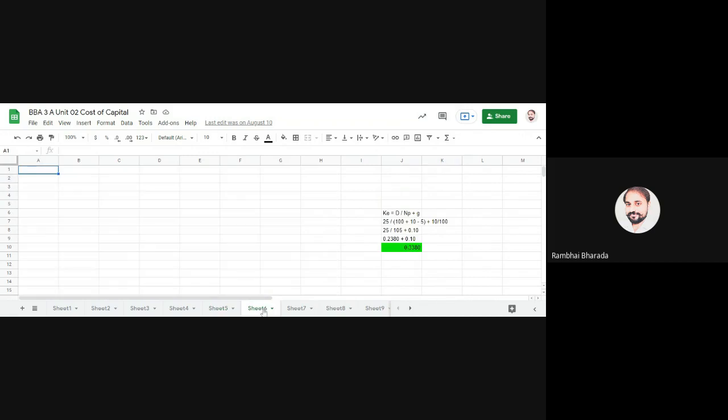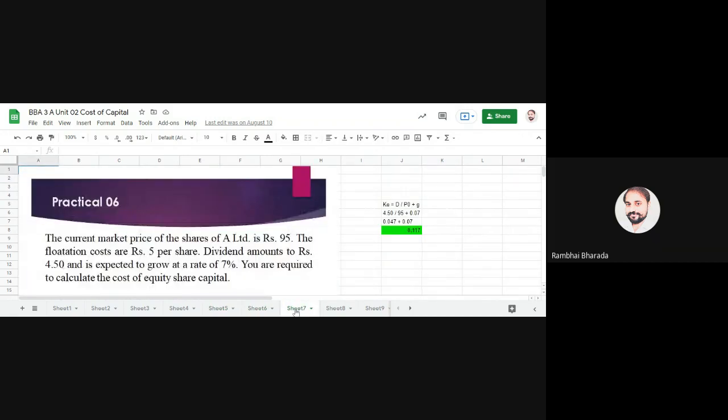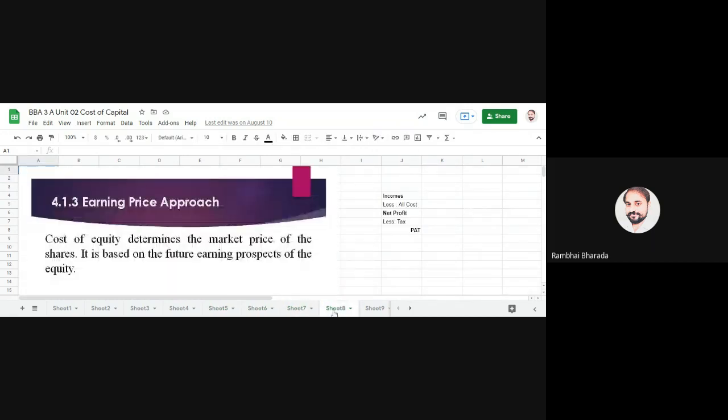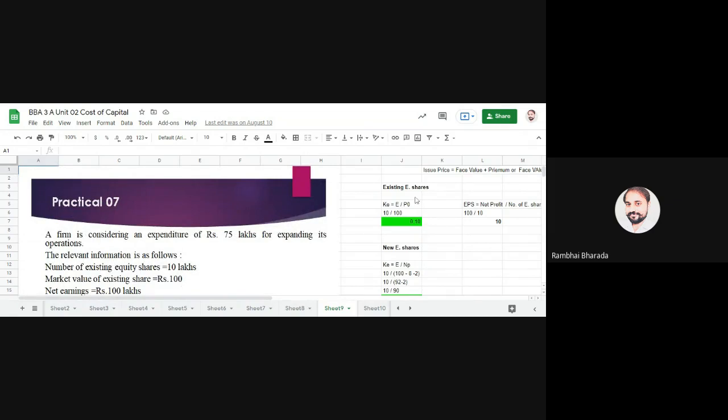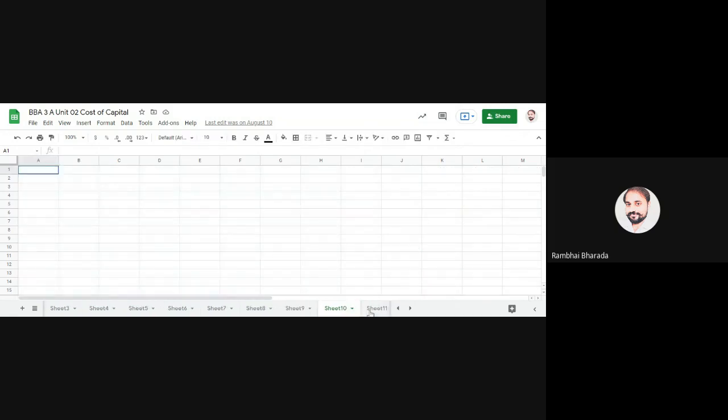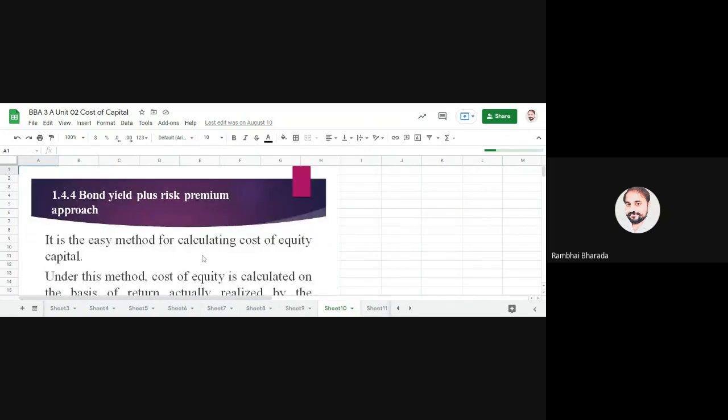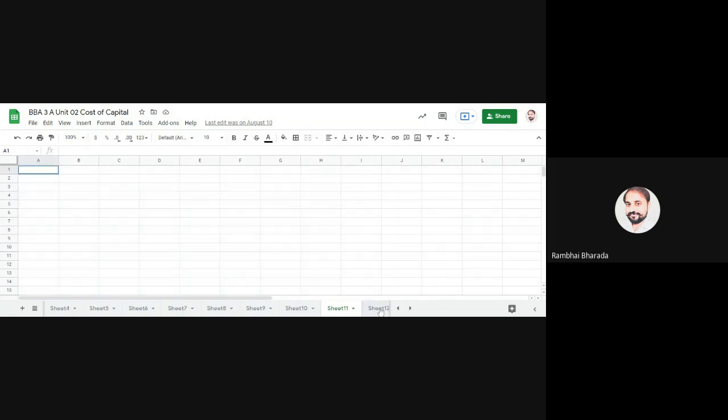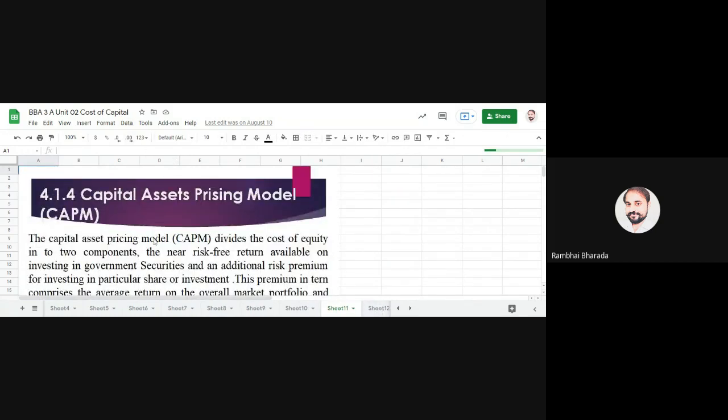Then next we have discussed the earning price approach, E upon NP. It is very simple. Okay, but this is not important for all of you. The first and second both are important. The bond yield plus risk premium again is not important for practical questions. This fourth one is CAPM, that is very important for practical questions.